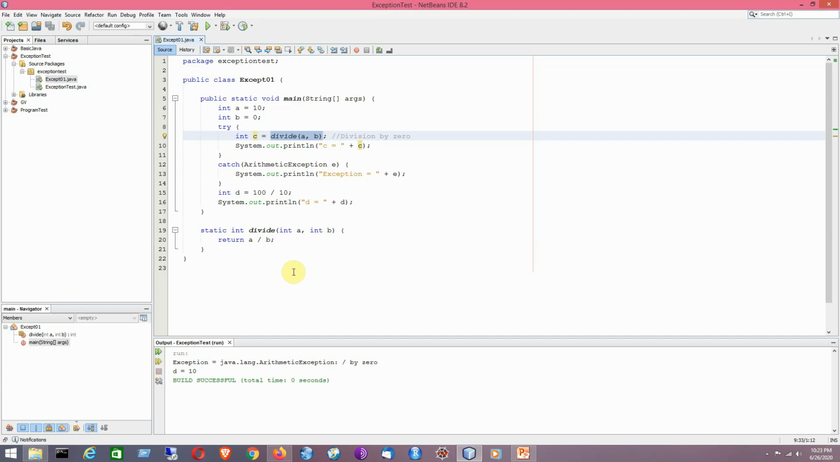So try is the exception thrower and catch is the exception handler, and they should occur at the same time. We cannot write try alone, we cannot write catch alone. They should come together. So it's a combination that will help you in dealing with the exception.